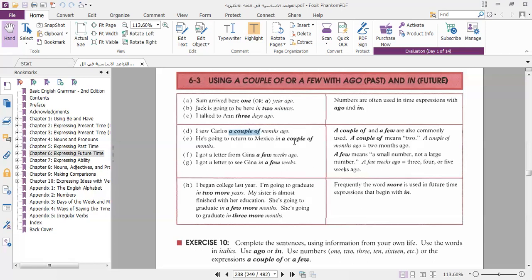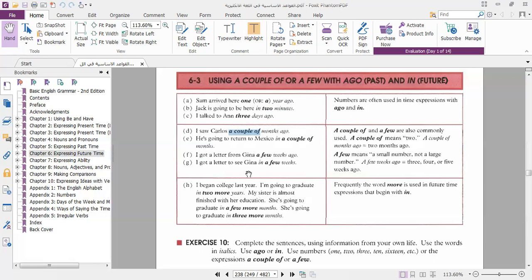Couple means 2 months, right? Yes, couple or a few are commonly used. If I say a couple of months ago, it means 2 months ago.